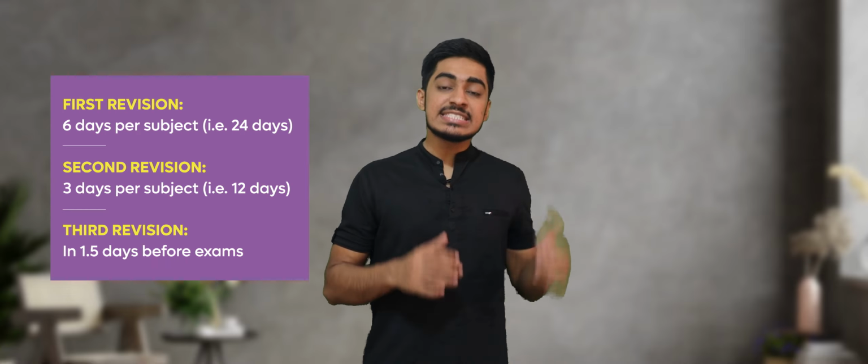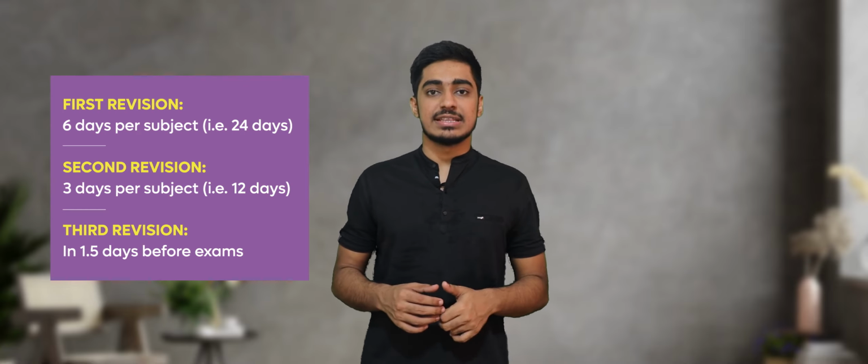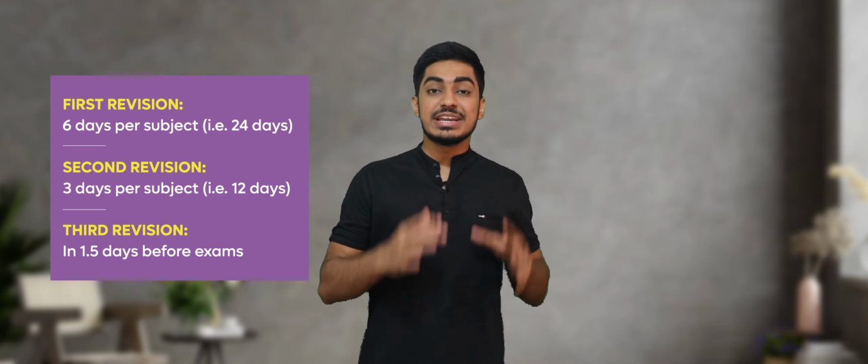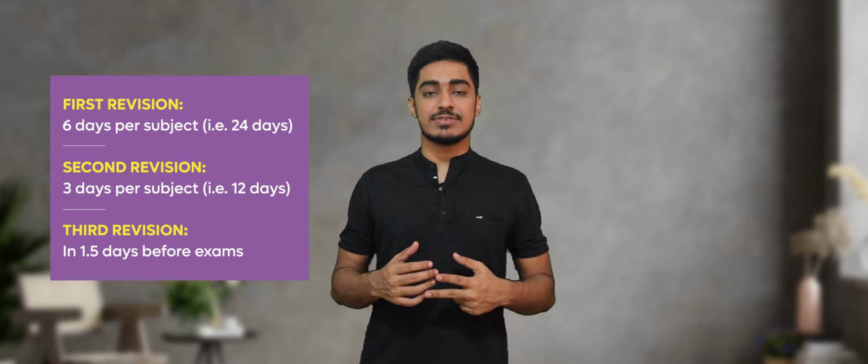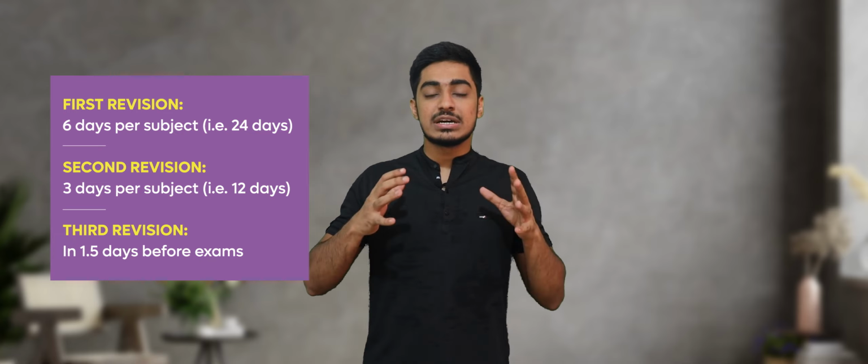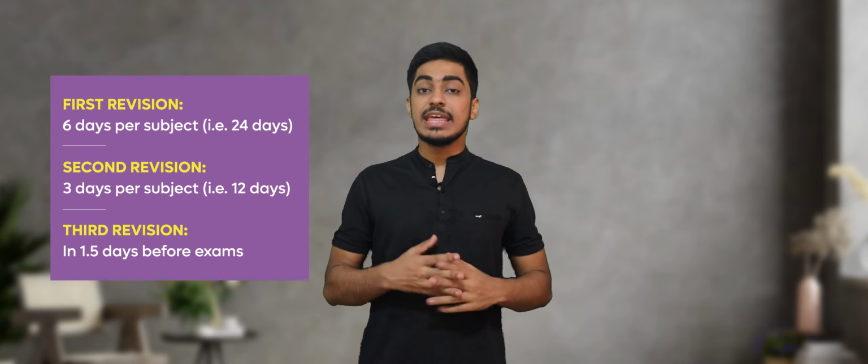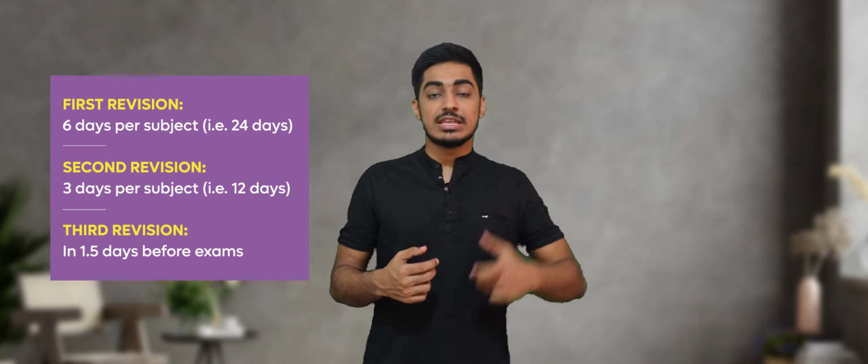Let us break 40 days into 25 days and 15 days. If you're writing only single group, that means we can give 6 days per subject for our first revision, that is 24 days. 3 days per subject for our second revision, that becomes altogether 36 days. And then we can have a third revision in the 1.5 days before exams.